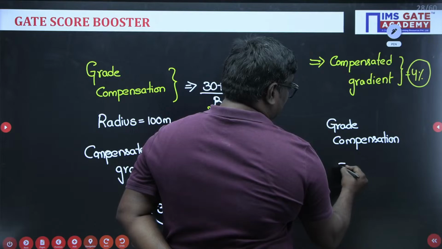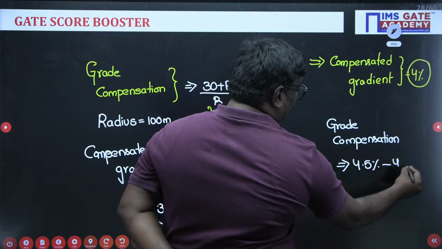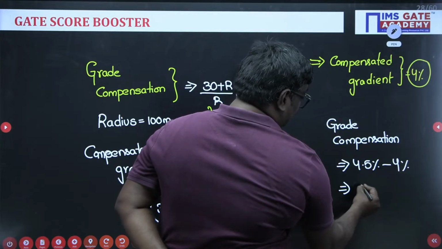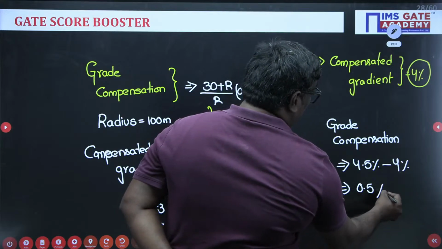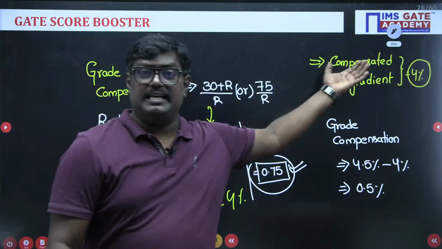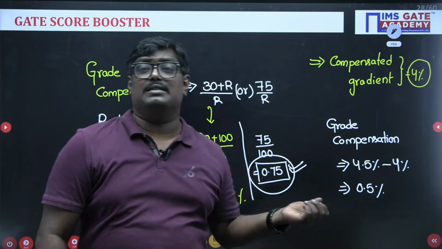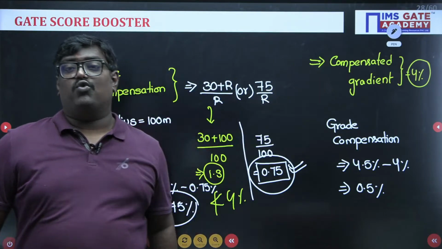Grade compensation will be taken as 4.5 percentile minus 4 percentile, which is equal to 0.5 percentile. In this problem they have asked only for the compensated gradient, but I am just giving you an idea how to calculate grade compensation. So the answer here is 4 percentile.